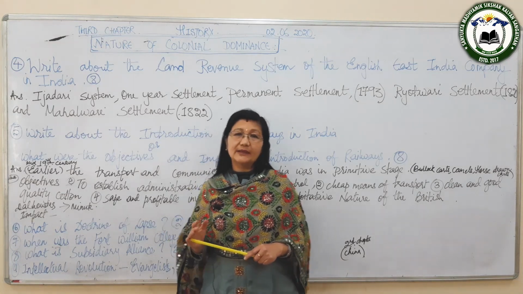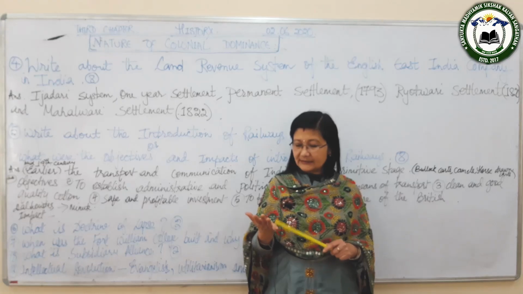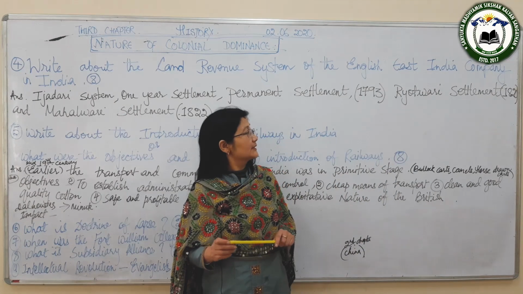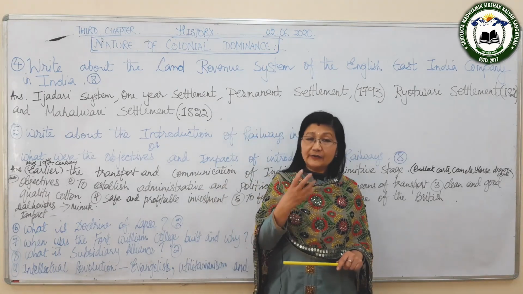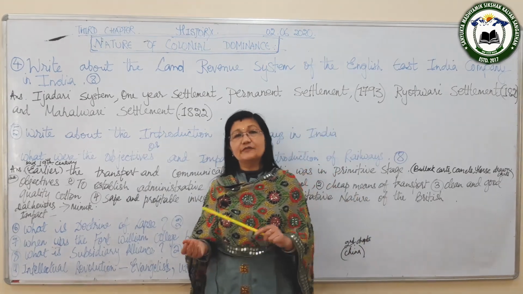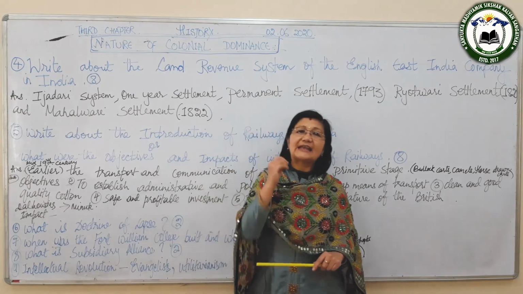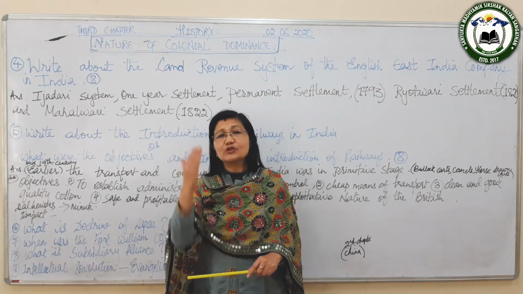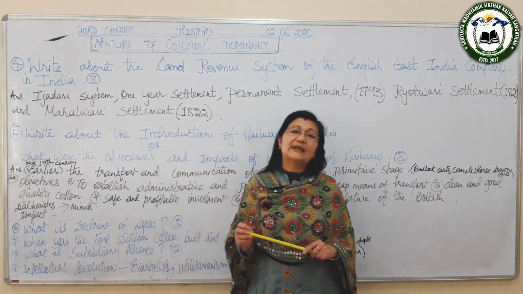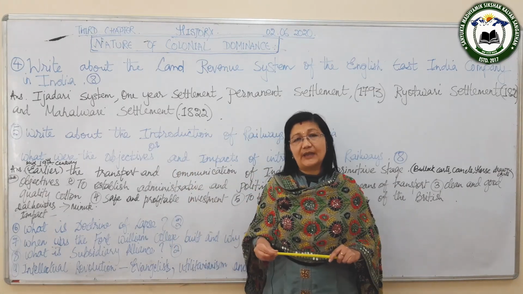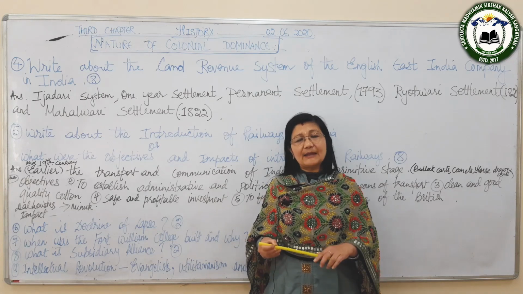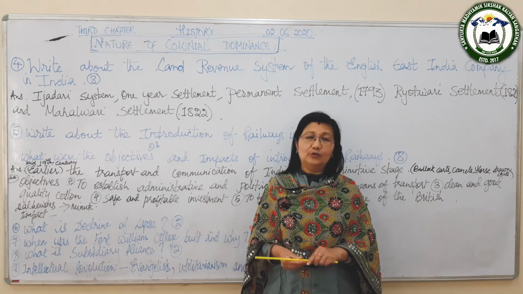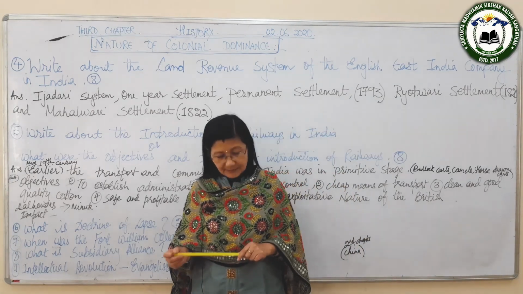Another point is that the British officials had the right to enhance or increase the tax. And the enhancement was so high that it became very difficult for them to pay the tax, and they came under the clutches, under the control of the moneylenders. So this is about the Ryotwari settlement.